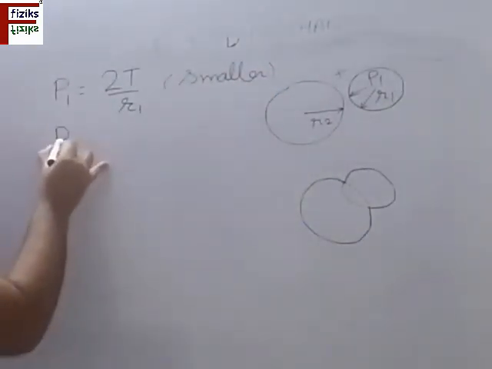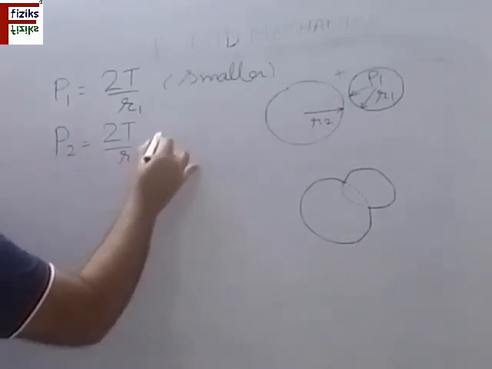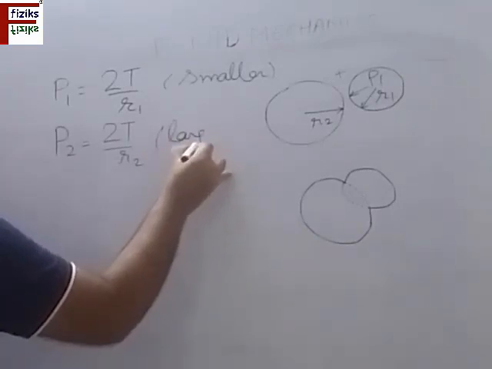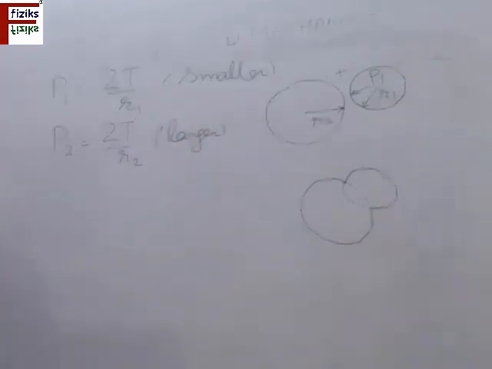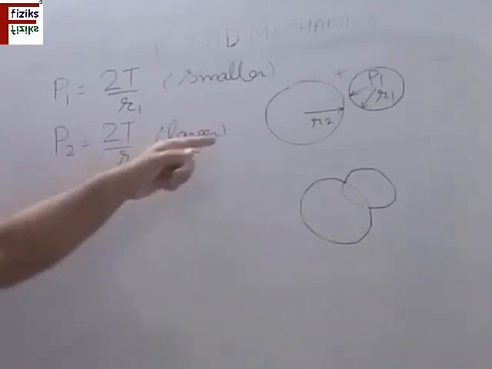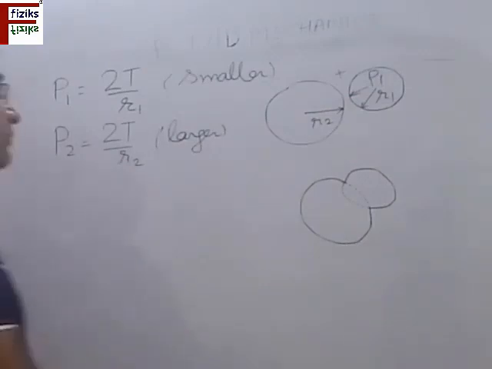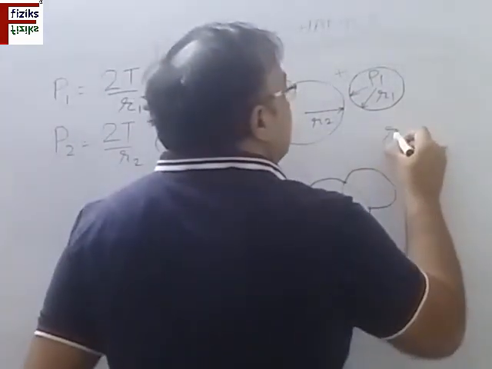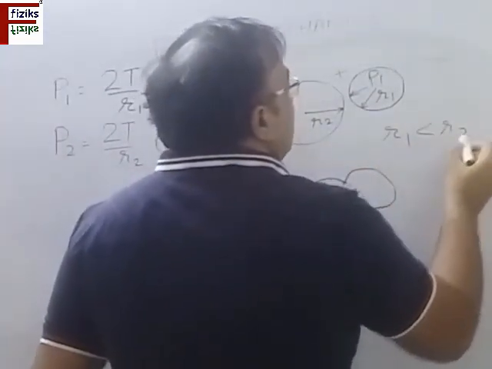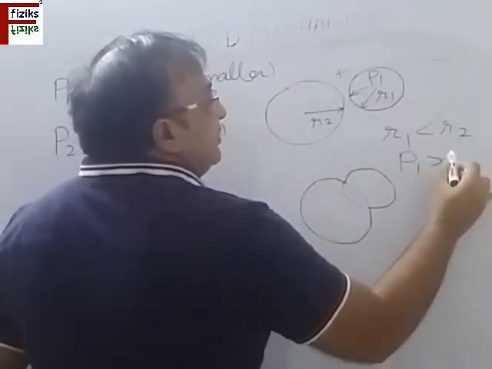And in the larger bubble, P2 is 2T by R2. We know that the excess pressure is more in the bubble which has the smaller radius. So R1 is smaller than R2, so P1 is greater than P2.